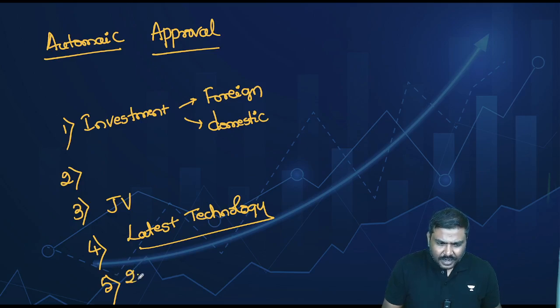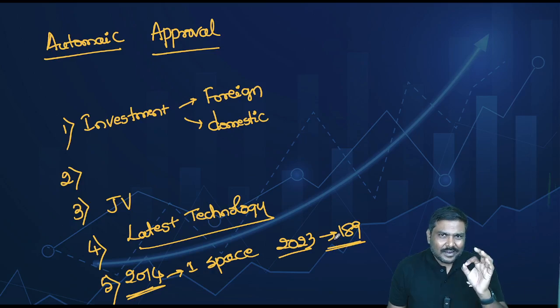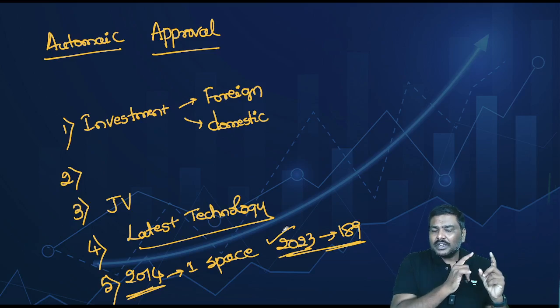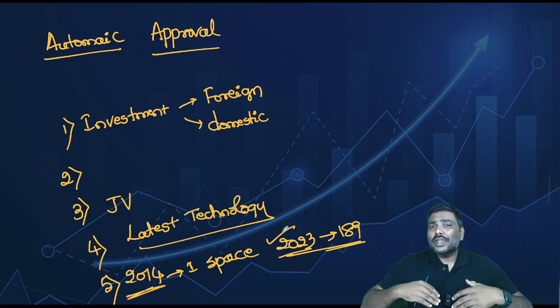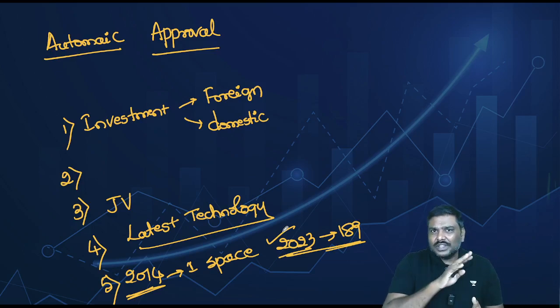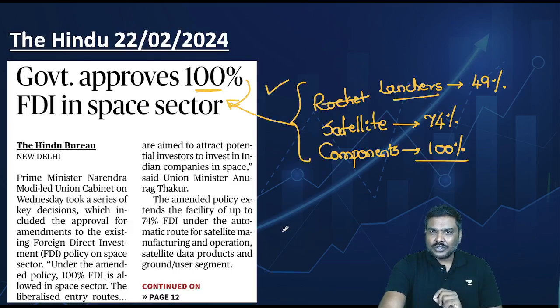And by 2023, the latest data says there are around 189 startups in the space sector. So with this kind of announcement by the government, we are expecting that these startups will get a lot of benefits because of these relaxations. So these are certain very important points associated with the Government of India's announcement of allowing up to 100% FDI in the space sector.